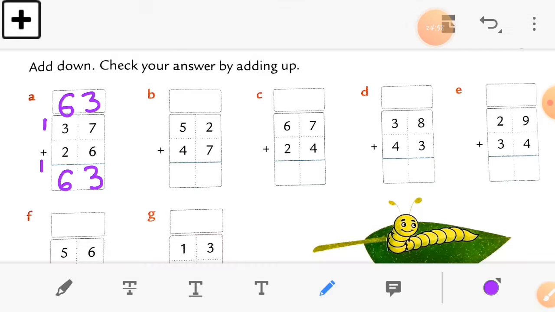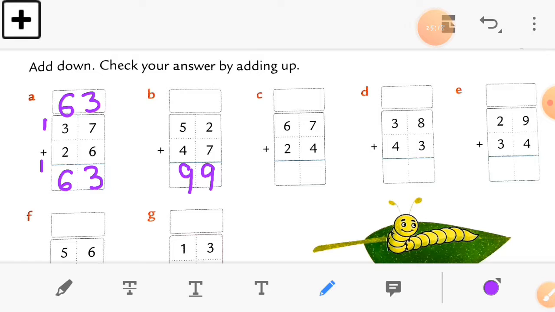Okay, let's do sum number B. Check the ones column in number B. So 2 plus 7 is equal to 9, and in the tens column 5 plus 4 is equal to 9. So here is our answer, 99. So let's check this answer by adding upside.